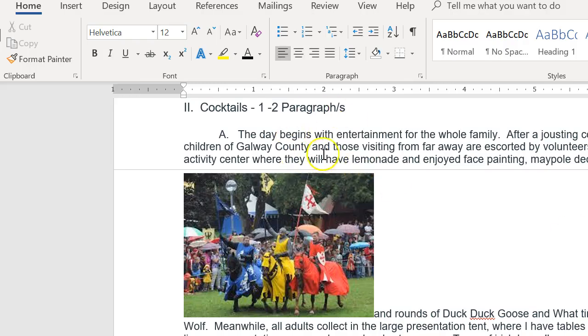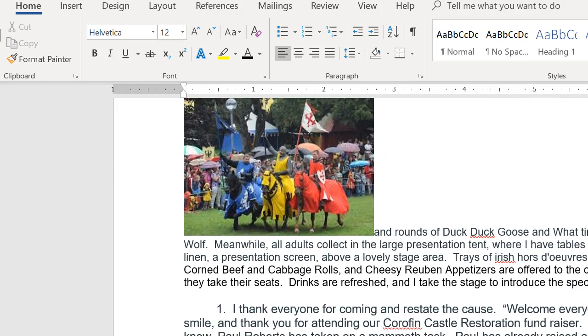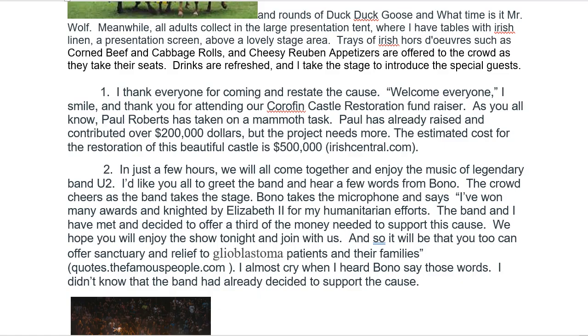So I start by setting the stage for what's happening in the day. I escort the children off to an area where they won't be around the adults so that the adults can talk money and talk about the cause. I greet everyone and thank them for coming and remind them why we are here. I want to keep reminding people why we're here. And I state the reason why we're here, and that is to raise $500,000.